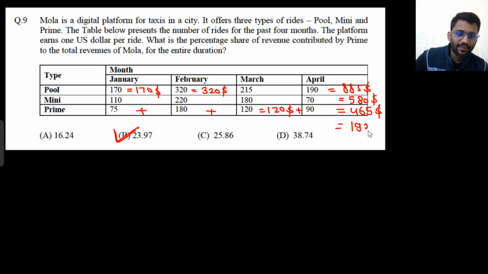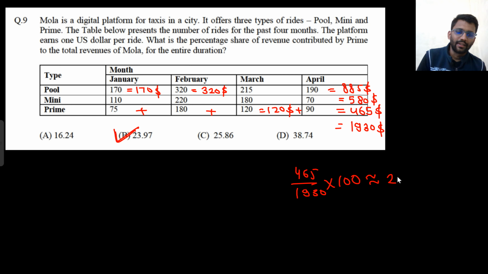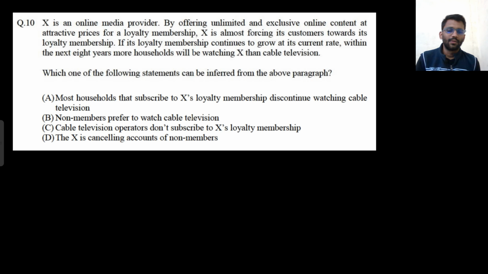So this combined is giving me $1930. Right, $1930. So what is the share of Prime? 465 by 1930 into 100. That would be nearly 24%. Well and good. Let's move on to the next problem.